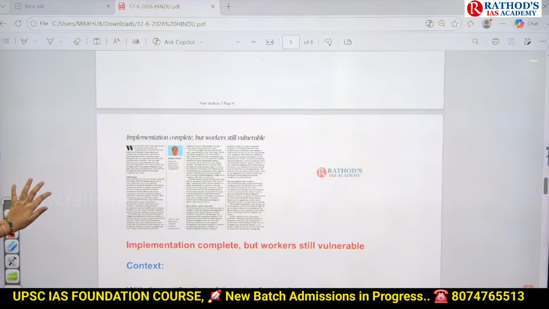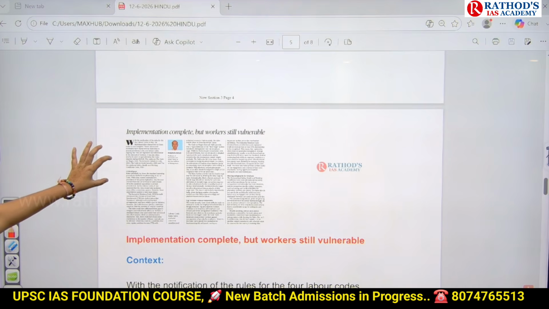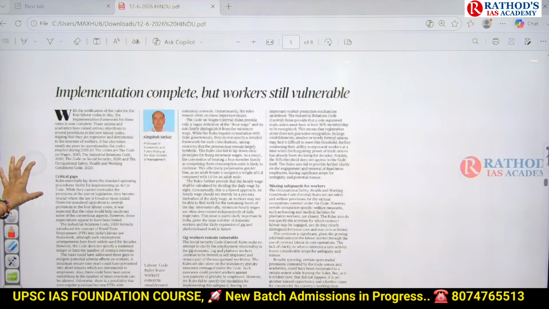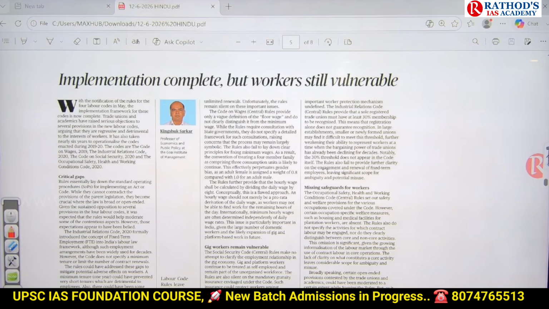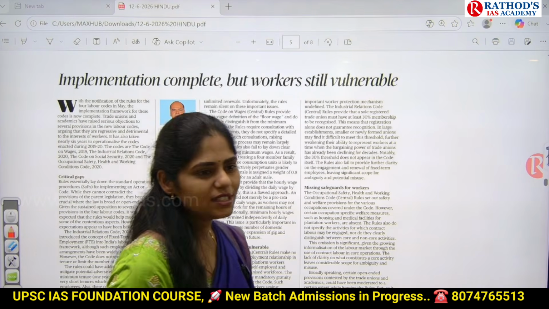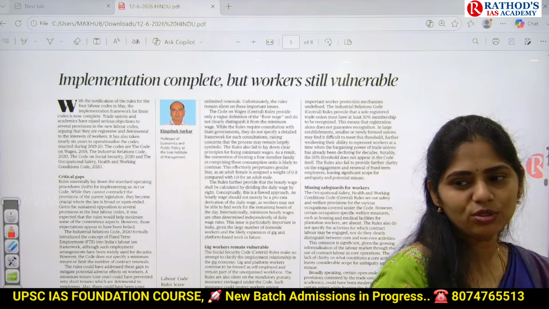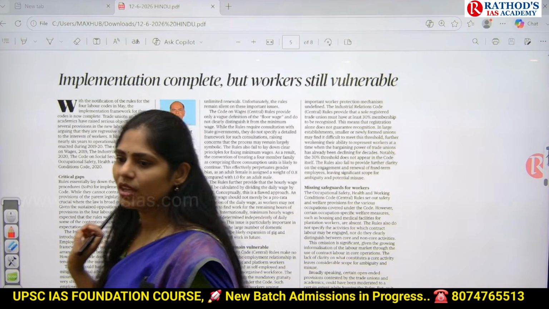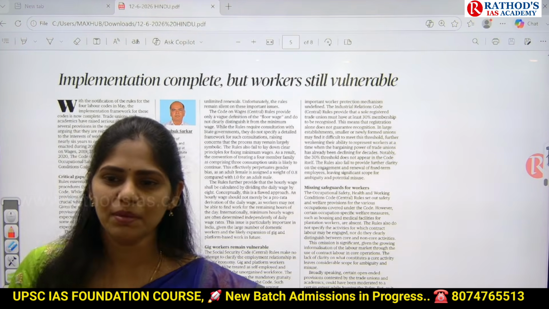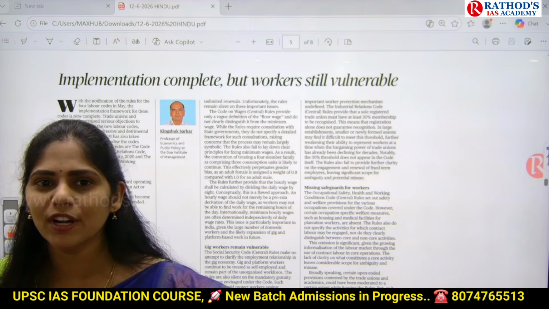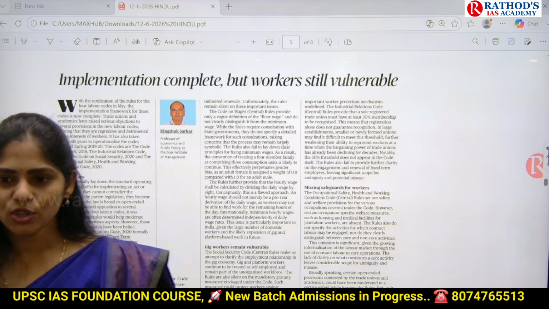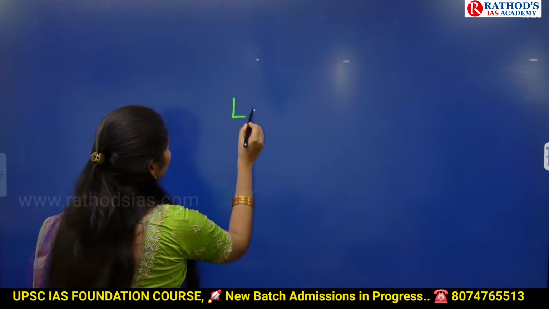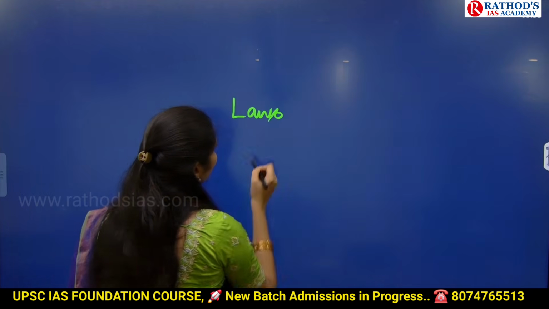Okay, now let us see the next article, guys. It says, implementation complete, but workers still vulnerable. To understand this, you have to know some background. You have to know some history. If you see about labor, protection of labor is very important and is also an important task of government. You know different laws. Okay, you know laws, right?